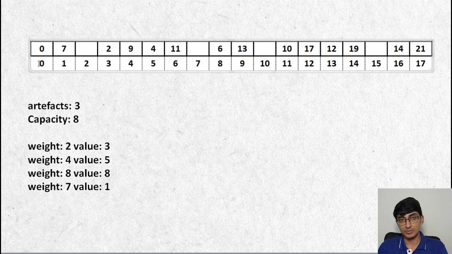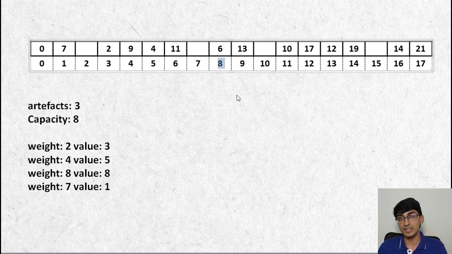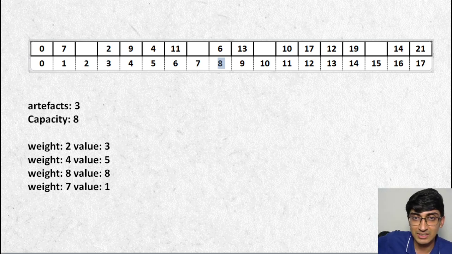Now in this, these are all the possible values, these are all the possible weights. What we're saying is, keeping weight less than or equal to 8, what is the maximum possible value that we can go to? And if we just scan this entire list, what we're going to get is that the maximum possible value I can go to is 8, because the minimum weight required for that is 6. So 6 is less than our capacity 8. So it is possible to fill our knapsack with 8 over here, right?